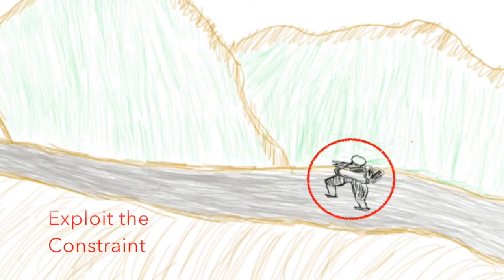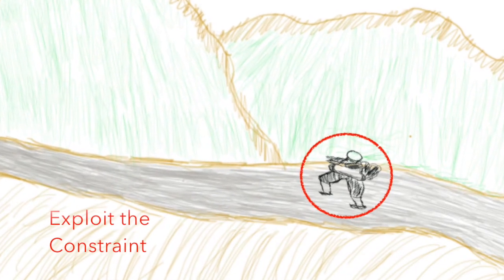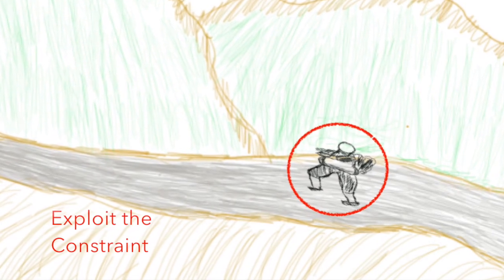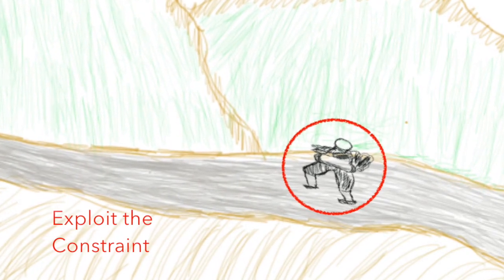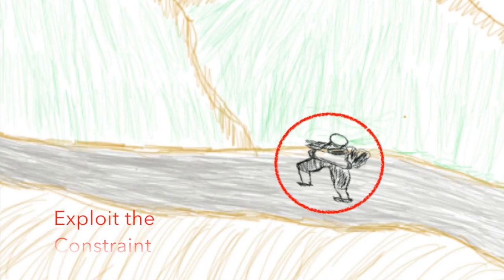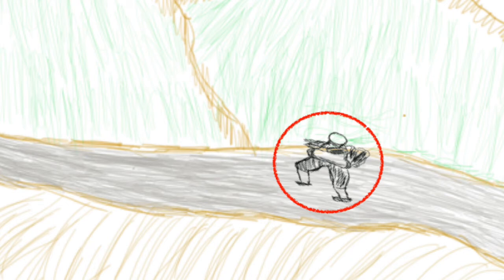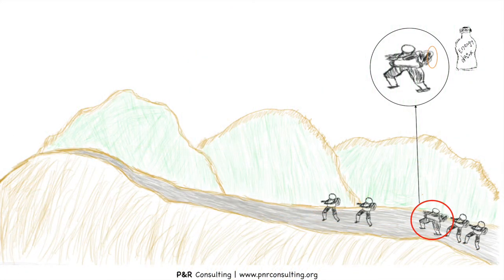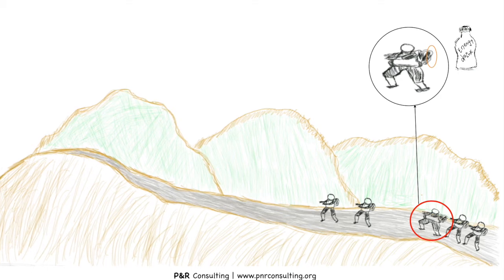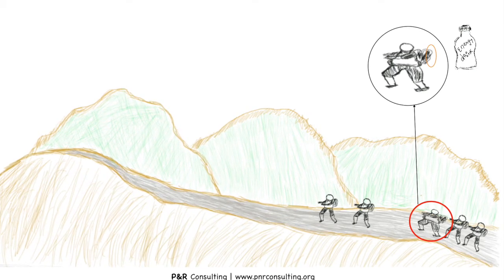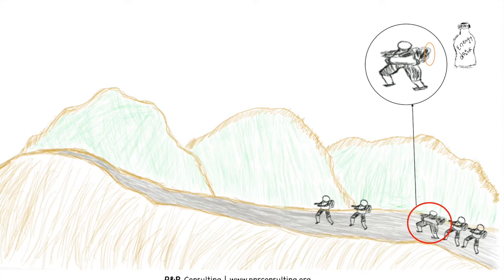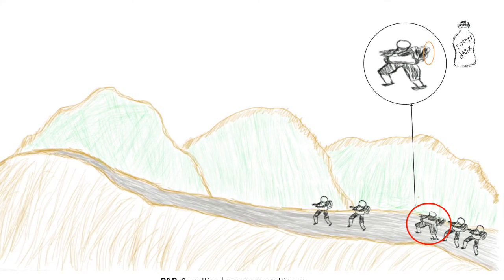Since the performance of Joe affects the performance of the entire team, the team should encourage Joe to walk faster, or at least at his maximum speed. Since Joe is obese, he may become tired over a period of time and may fall down as well. So he needs to be taken care of by providing energy nutrients and snacks from time to time. Even his luggage can be shared by others so that he feels a bit freer to walk. This is the second step in the focusing process, that is, exploiting the constraint to give its best.